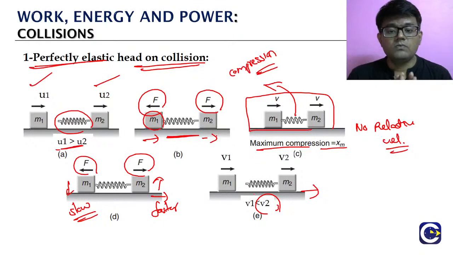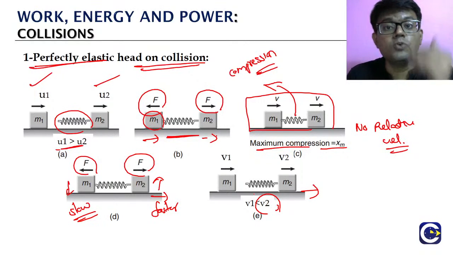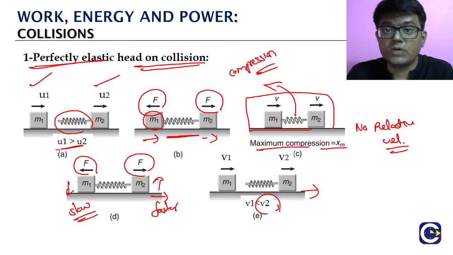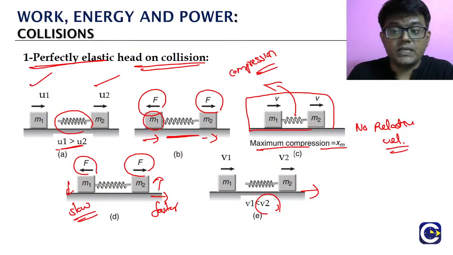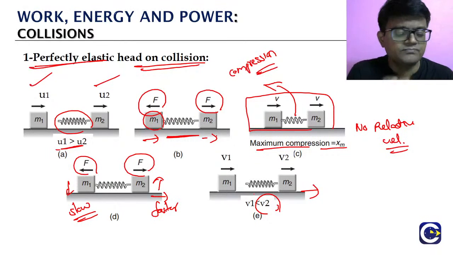Okay. Now the thing that we will be interested in is, we said that the total kinetic energy of all the particles will be conserved. But as you can see, after the collision, m2 is starting to move faster, means its kinetic energy would have increased. m1 is moving slow now, its kinetic energy would have decreased. What are the things that we will be interested in here?